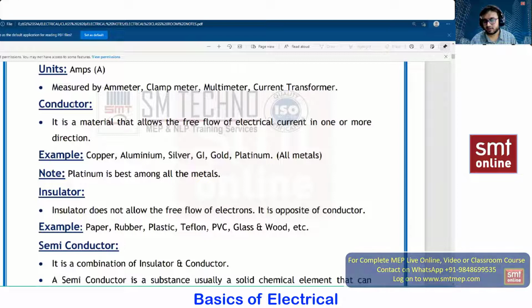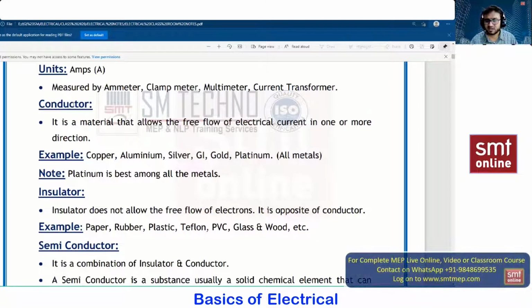Again, talking about a conductor. What is meant by a conductor? A conductor is a material which will allow the free flow of electrical current in one or multiple directions. The best examples are copper or aluminum, because for the complete house wiring, we go with copper or aluminum. Aluminum is used at the transmission side, whereas copper is used for the complete house wiring. Again, we have silver, galvanized iron, gold, platinum, but we are not going to use them for house wiring.